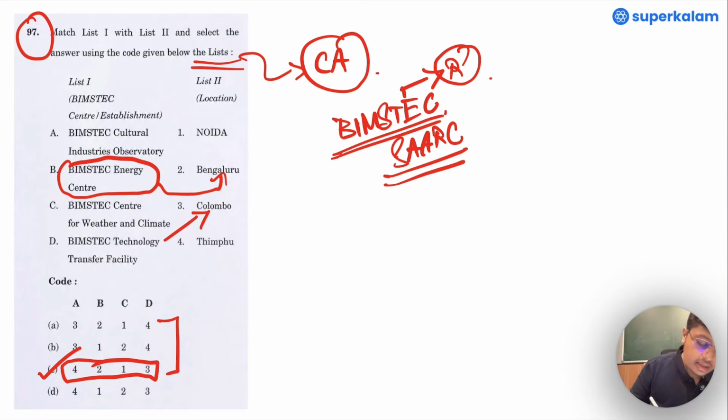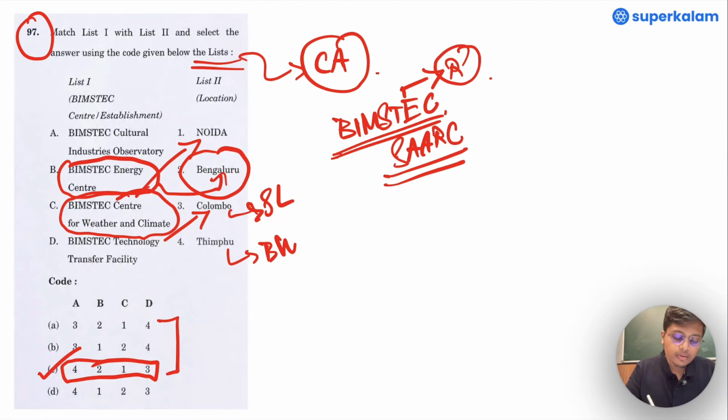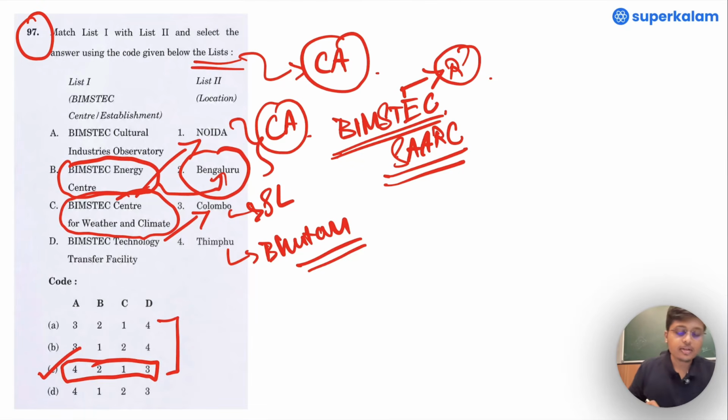In the Indian context, the BIMSTEC Energy Center is in Bangalore, and in Noida it is the BIMSTEC Center for Weather and Climate. This is present in Sri Lanka and this is present in Bhutan. With the Indian perspective, it will be there in current affairs and one should always go through them.